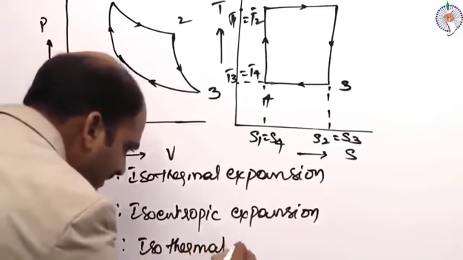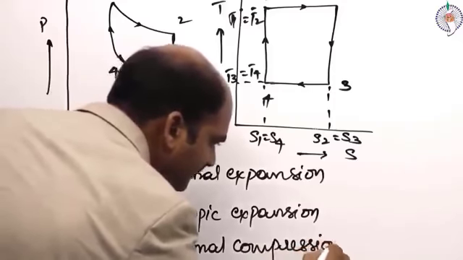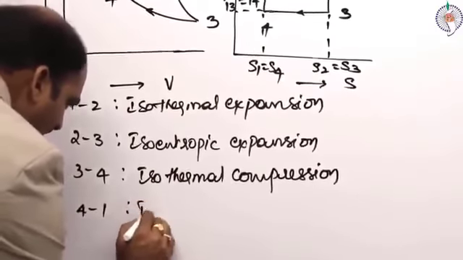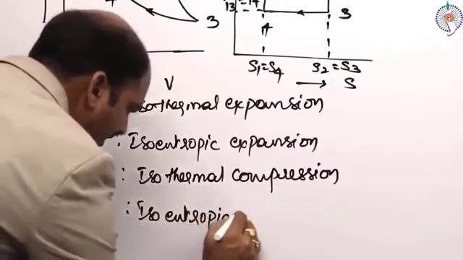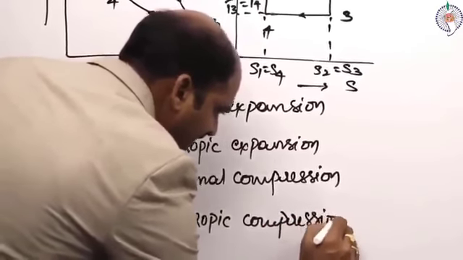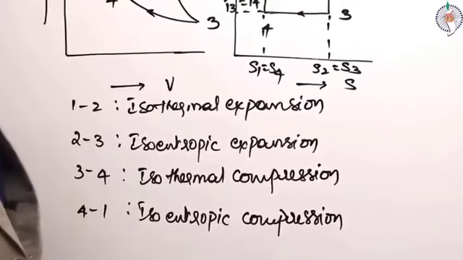And isoentropic compression, 4 to 1. Like this, the 4 processes are represented on the PV diagram as well as the TS diagram.